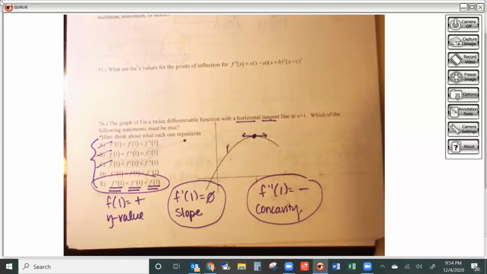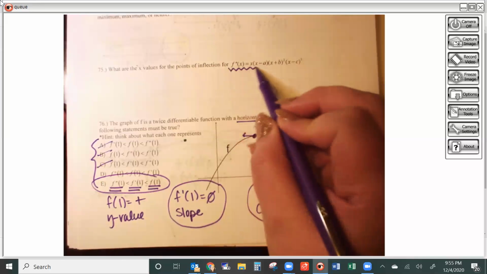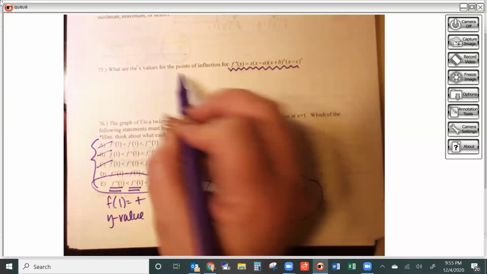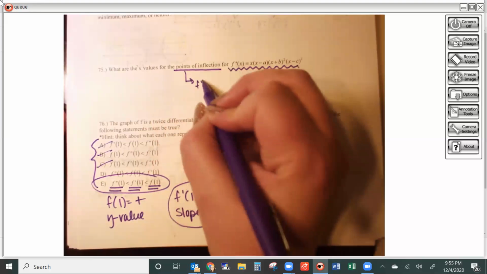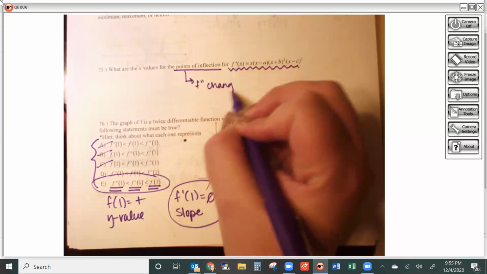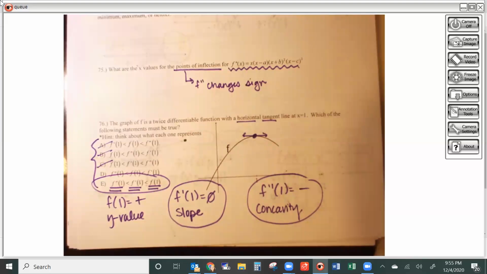So this is really going to test your understanding of whether something is a single or a double root. So first thing I notice is I have my F double prime here, and I want to know where points of inflection are. Points of inflection are where F double prime changes sign. I don't care which direction the sign change happens, but I know there has to be a sign change.